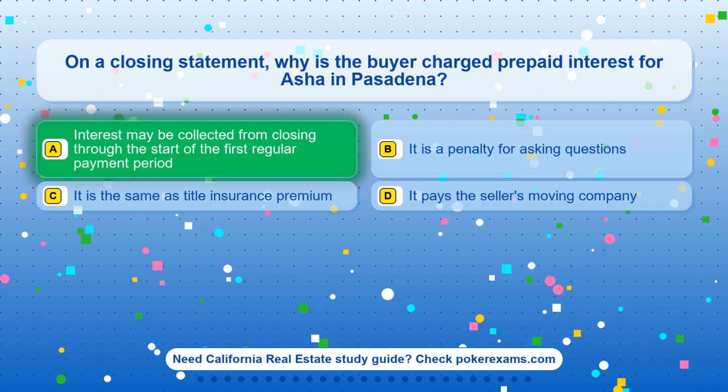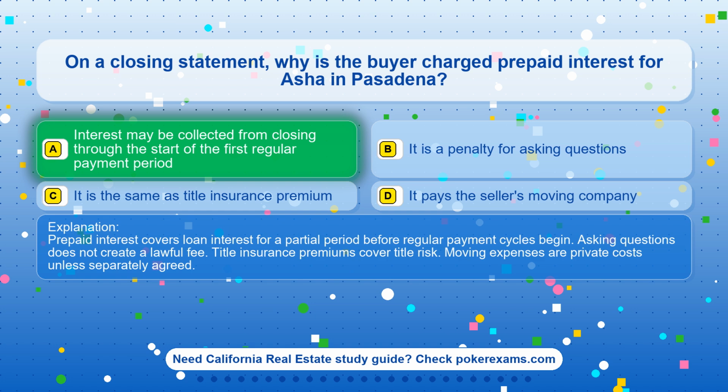The correct answer is option A. Interest may be collected from closing through the start of the first regular payment period. Prepaid interest covers loan interest for a partial period before regular payment cycles begin. Asking questions does not create a lawful fee. Title insurance premiums cover title risk. Moving expenses are private costs unless separately agreed.